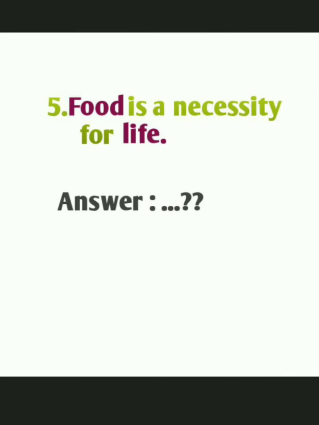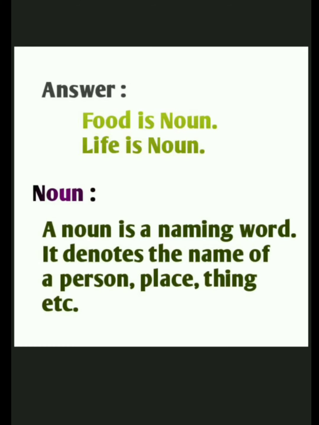Moving to the fifth one, food is a necessity for life. Here you can see the word food and life in a different color. So identify the part of speech for the word food and life. So food is a noun because it is a thing, life is also a noun. It is a naming word which denotes the name of a person, place, thing or an object.